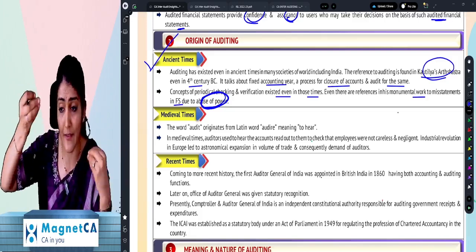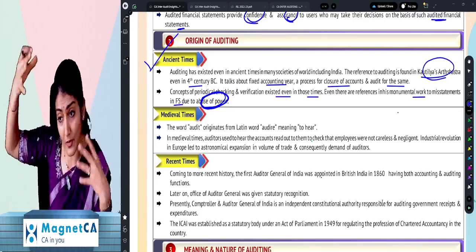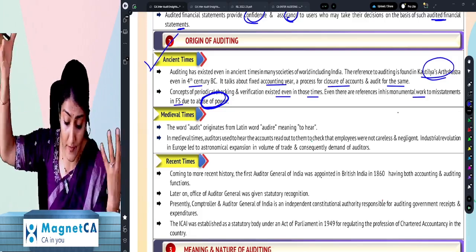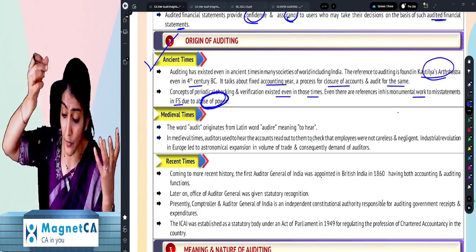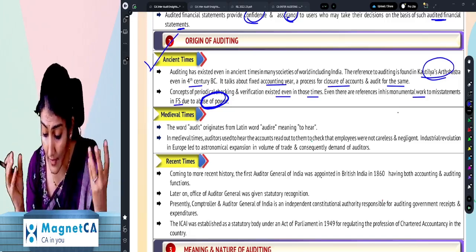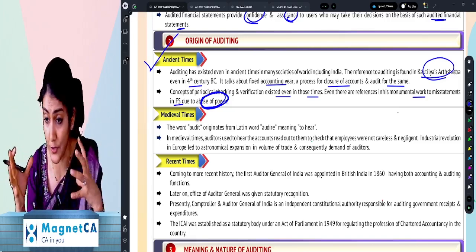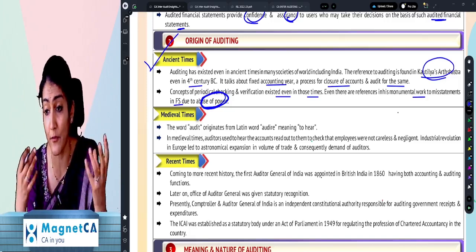Okay, where did this concept of audit start? Right, from the Kautilya Arthashastra in the 4th century BC. And so again, there could be an MCQ in the exam that Kautilya Arthashastra in the 4th century BC refers to which times of the auditing.